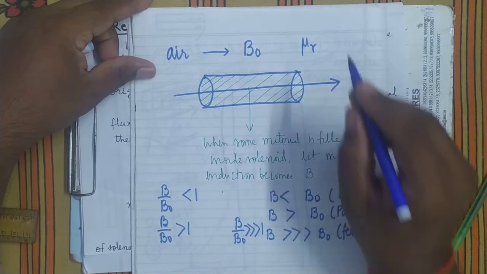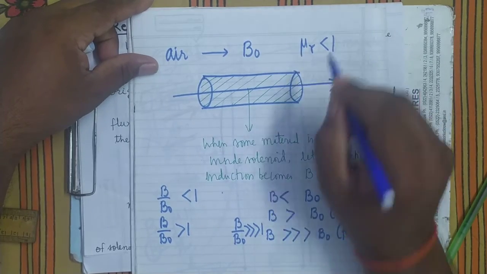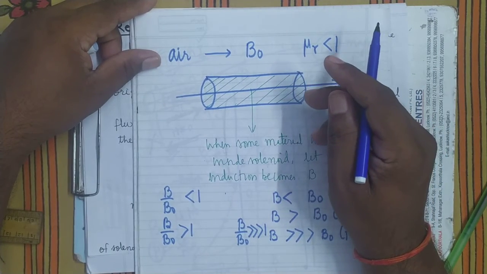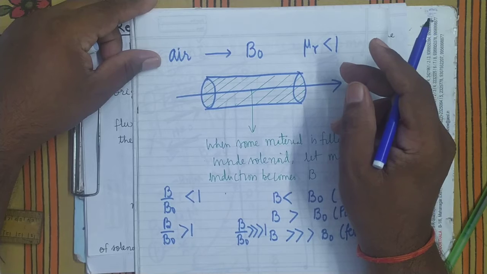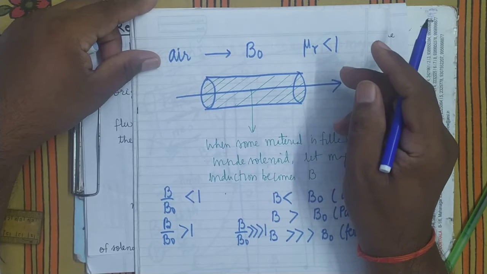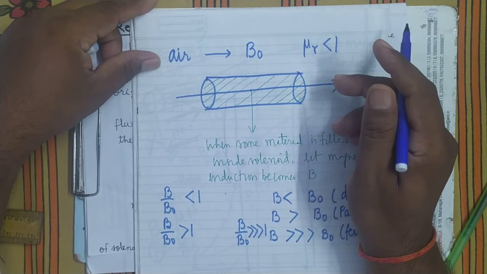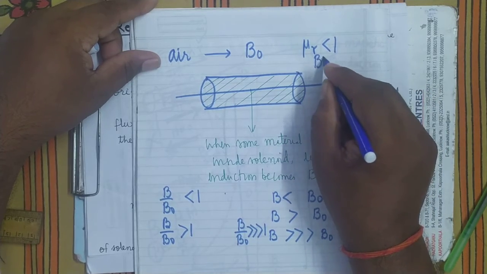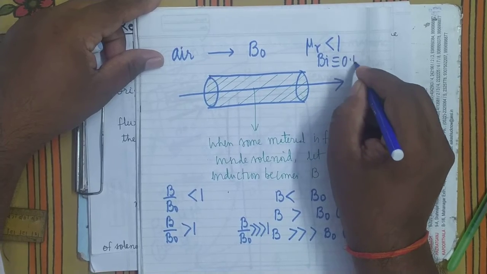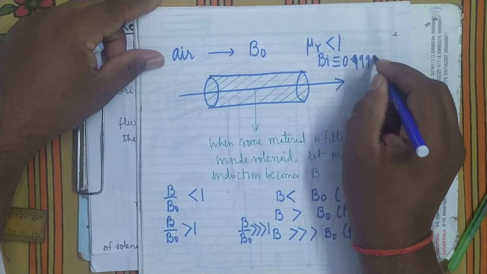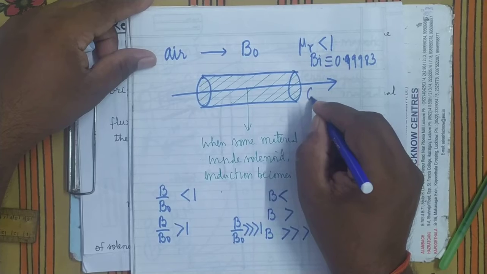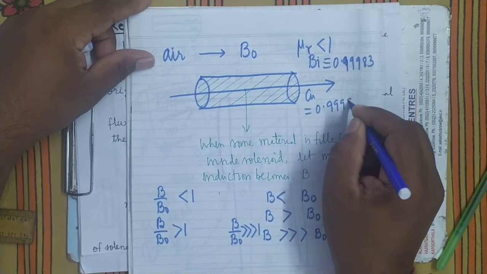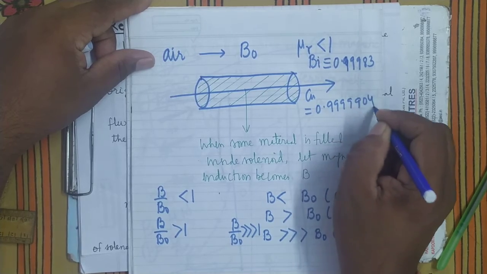Relative permeability for diamagnetic material is less than 1. Diamagnetic materials, for example bismuth or copper, have a relative permeability very close to 1. In case of bismuth, it is nearly 0.99983. In case of copper, it is 0.9999904. It's clear.